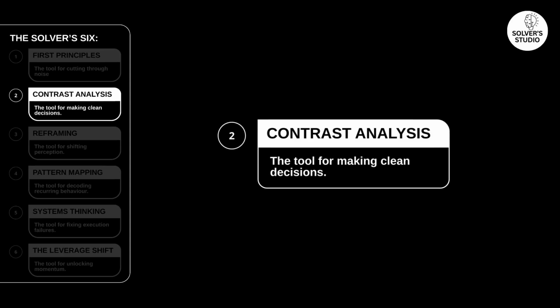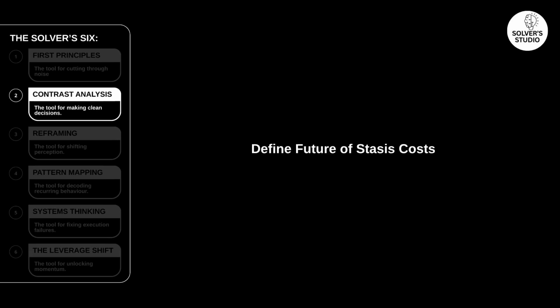This framework compares two futures directly, the cost of action and the cost of inaction. Most organizations calculate only one side. They measure integration pain, not stagnation decay. That distortion guarantees paralysis. Contrast analysis forces the real trade-off into view. The decision stops being emotional, it becomes structural.